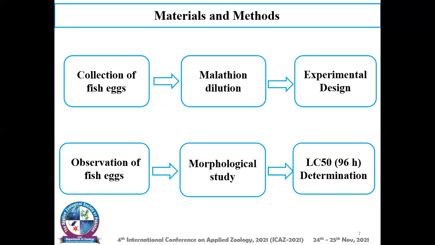In the plastic tanks, one tank acted as a control while the remaining four were treated with different concentrations of malathion. Observation of fish eggs. The fertilized eggs of Labeo rohita were observed at regular intervals. Morphological study. For morphological study, a light microscope was used. The fish eggs were observed, the observations were recorded, and their pictures were taken.